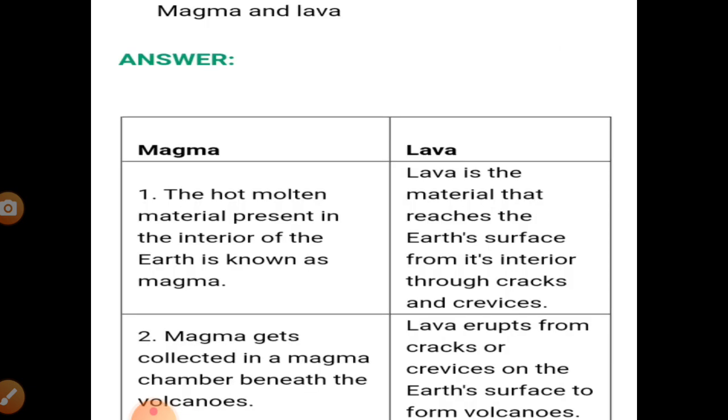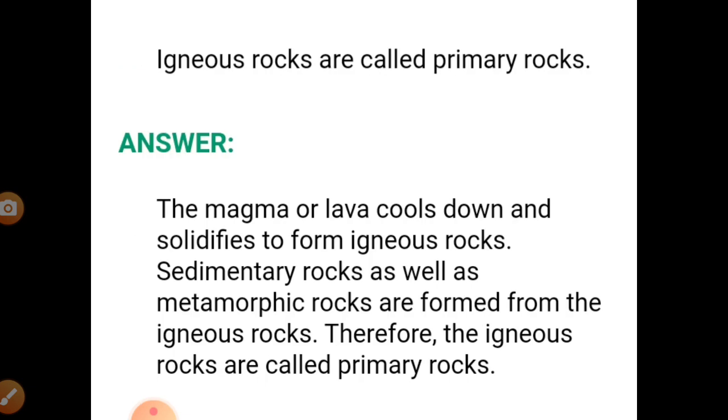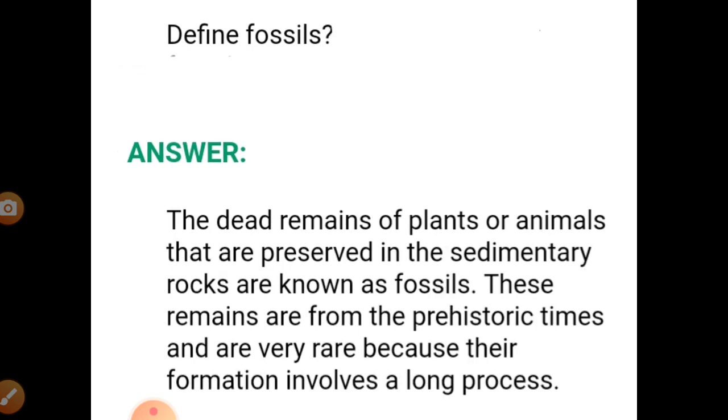Okay. Next we have, why are igneous rocks called primary rocks? So the magma or lava cools down and solidifies to form igneous rock. Sedimentary rocks as well as metamorphic rocks are formed from the igneous rock. Therefore, the igneous rocks are called primary rocks, because other rocks, sedimentary rocks and metamorphic rocks, also form from this igneous rock.